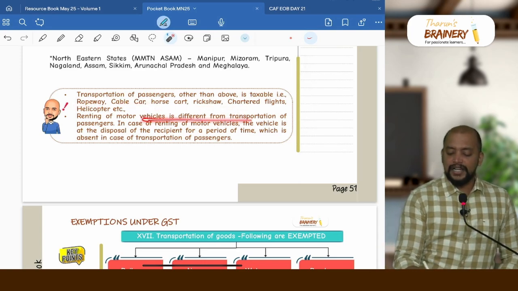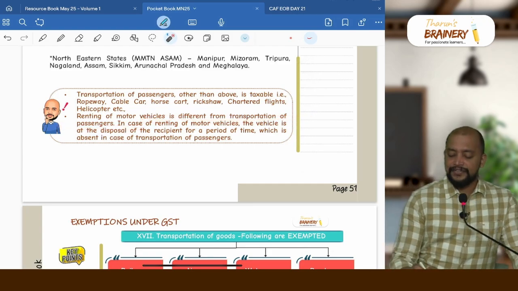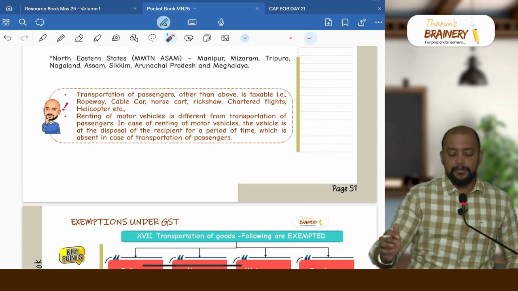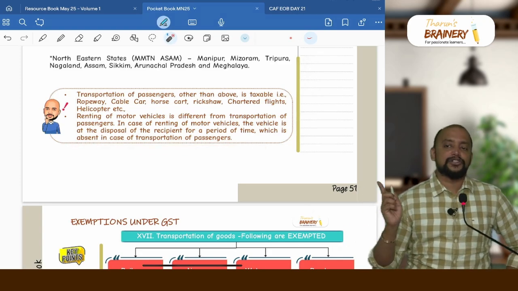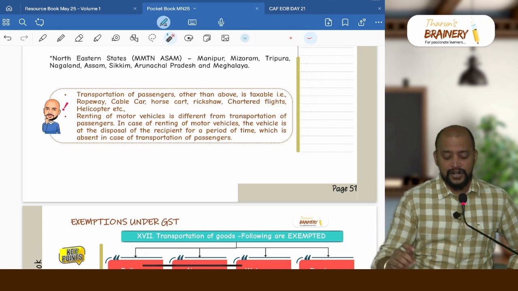Then renting of motor vehicle is different from transportation of passenger. We need to understand the difference. In case of renting of motor vehicle, the vehicle is at the disposal of the recipient for a period of time, which is absent in the case of transportation of passengers. So based on that, we need to decide whether it is renting of motor vehicles or transportation.